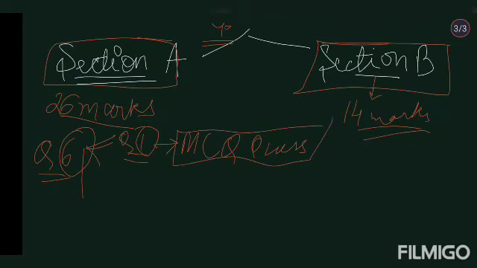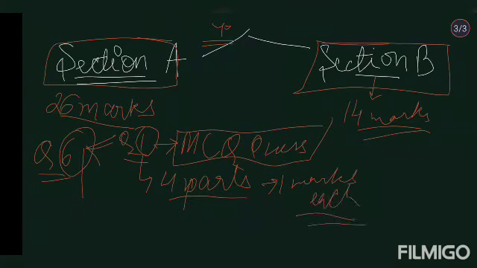There are 4 parts in question 1, but they will only be of 1 mark each. So question 1 has how many parts? 4 parts, and each part will be of 1 mark. So you have 4 marks in your hand if you prepare in any way. Question 1, 4 marks.